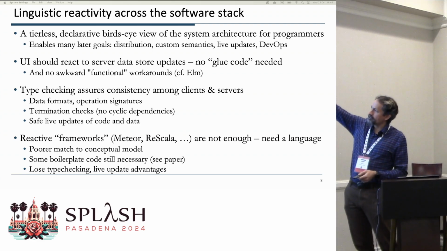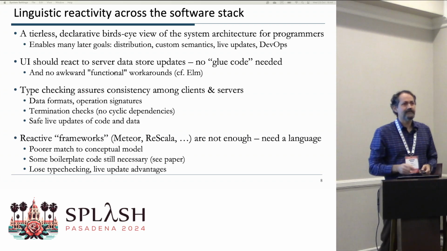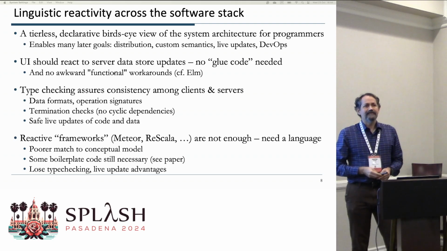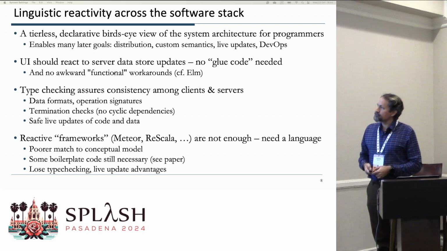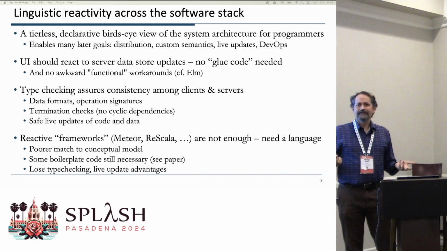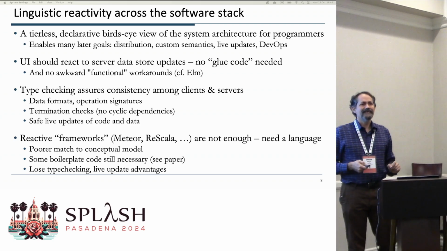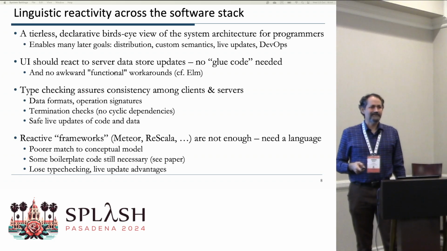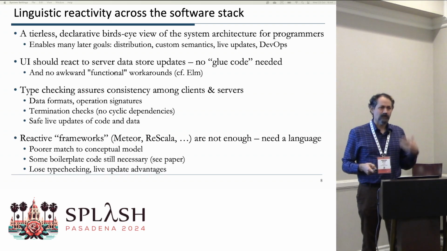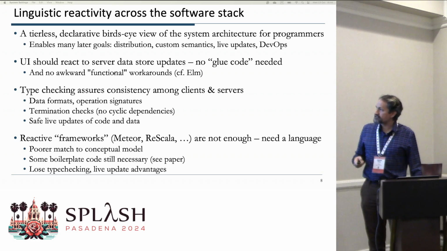Across the software stack, we want the UI to react to server data store updates without requiring the programmer to write any glue code, right? In João's demo, the UI definitions just reference the data on the server. We also think it's useful to really have a data store that's conceptually imperative actually be imperative, right? I love the model of Elm for programmers, but I don't necessarily love the fact that the data model is a stream of functional values, right? It actually makes expressing things more complicated in my opinion. There are some examples in the paper that go into that.